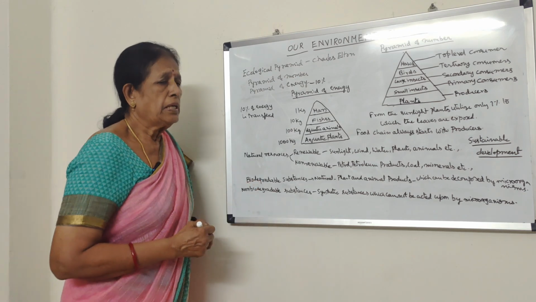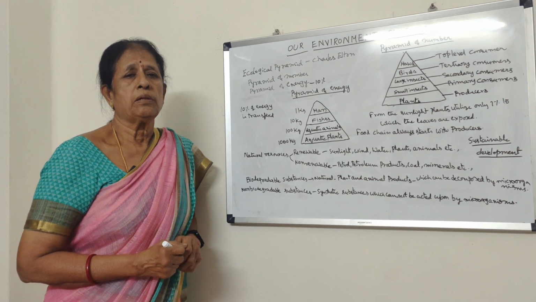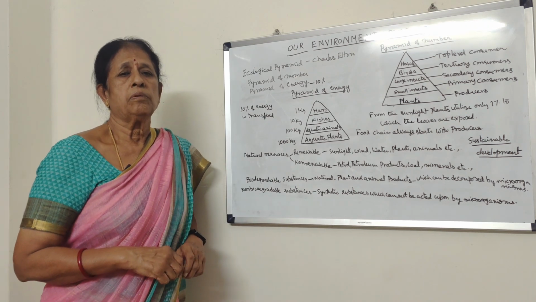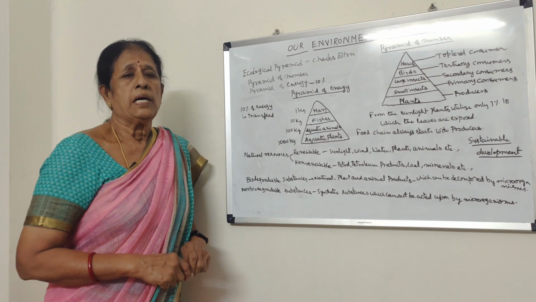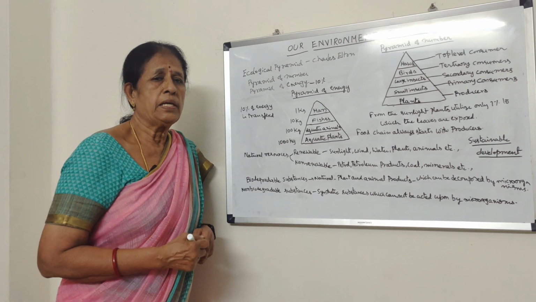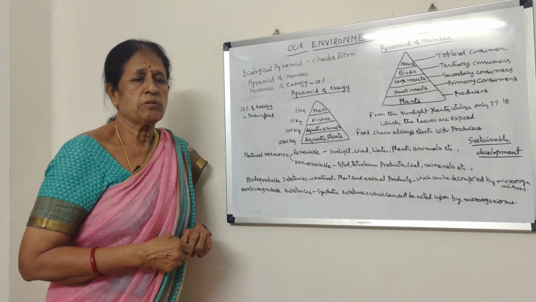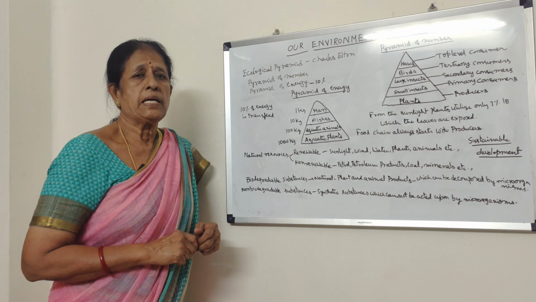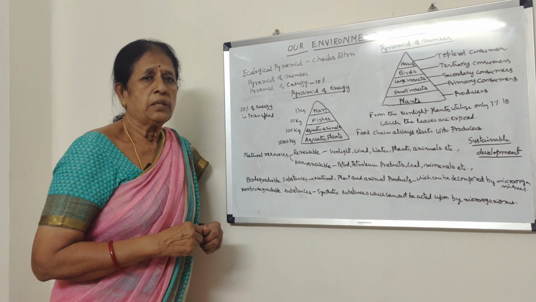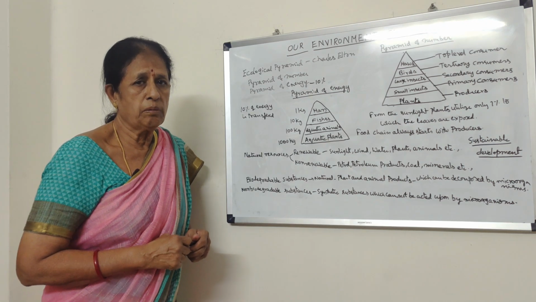In this way we have to save the environment and coexist along with the environment without doing any harm. Due to all these non-biodegradable substances, a lot of imbalance is taking place, and it is causing so many diseases to the organisms. So it is very important to save the environment and protect the animals. Cattle and various grazing animals eat these plastics, and they die due to the entry of these non-biodegradable substances into their body.